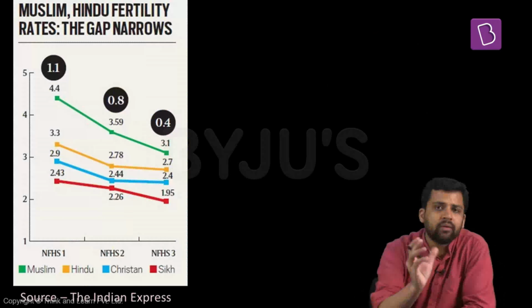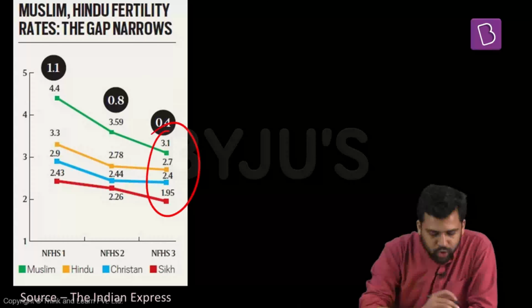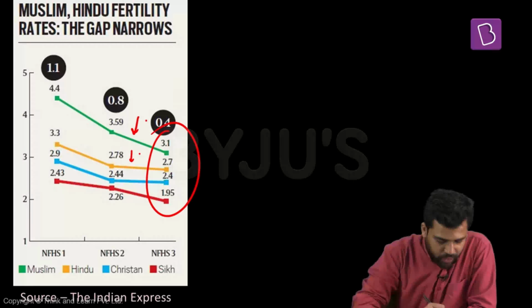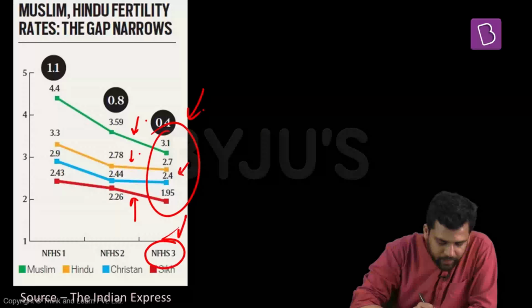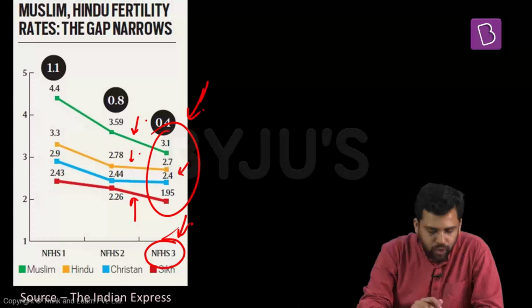Apart from that, there is variation among different religious communities when it comes to fertility rates. Just look at the fertility rates among Muslims, green is Muslims, among Hindus it is yellow in color, among Christians and among Sikhs. Among all these social religious communities, the fertility rates are different. So these are data for National Family Health Survey 3. So this is the data for 2005-2006. So the old data is there.